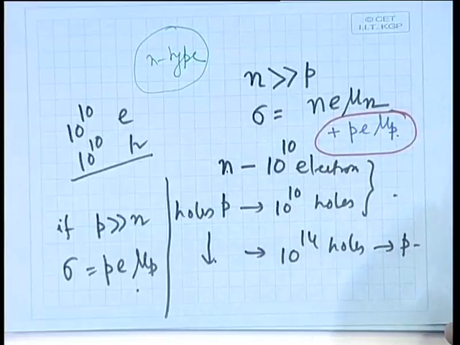This is known as the approximation, right. Say there are 10 to the power 14 electrons and 10 to the power 6 holes. You can say that it is almost n type, so you can avoid the second term. Or say in a system there are 10 to the power 16 holes and 10 to the power 5 electrons, there also you can neglect the term containing electrons.